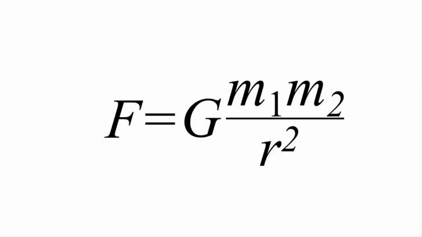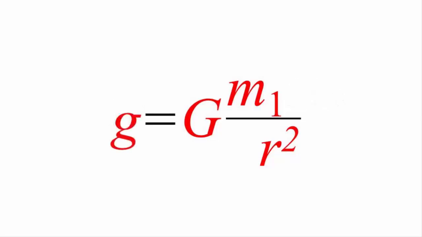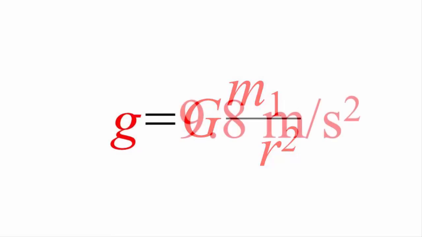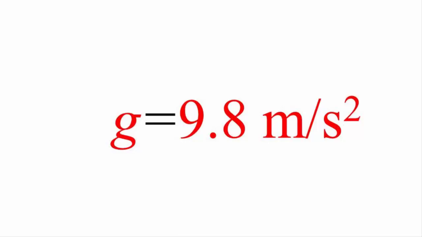So let's apply this law of attraction between a person on Earth and the Earth itself. Let's call m1 the mass of the Earth and m2 the mass of the person. You see that 3 of the 4 parameters are constant, leaving only the mass of the person as variable. Let's now multiply these 3 constants and create a new constant which we will designate with a lowercase g as its symbol. When we calculate the value of g, we find that it is equal to 9.8, and the dimensional analysis gives us a dimension of meters per second squared.